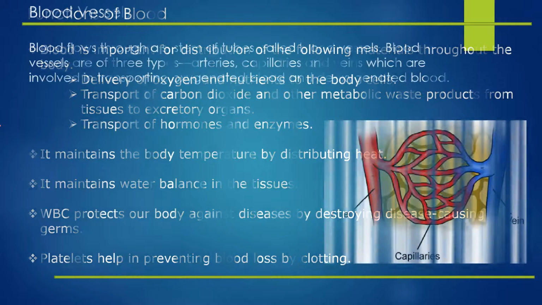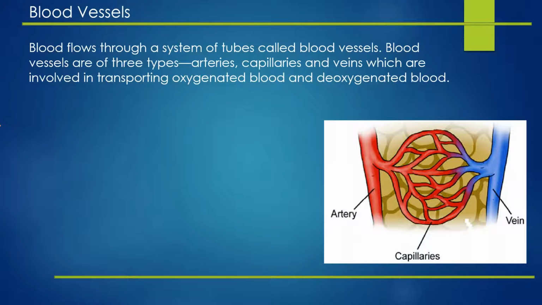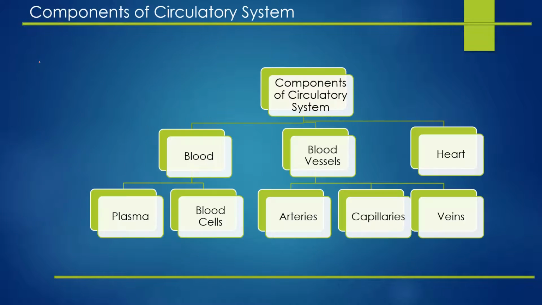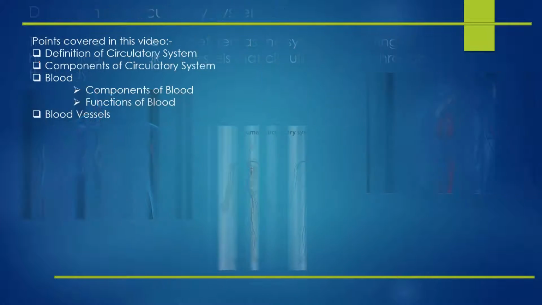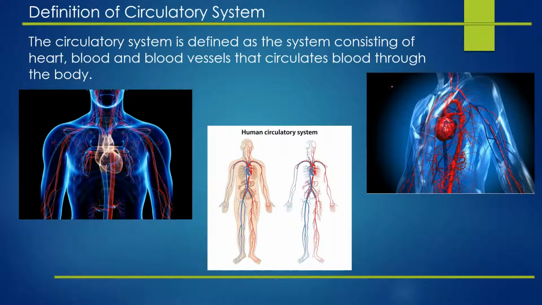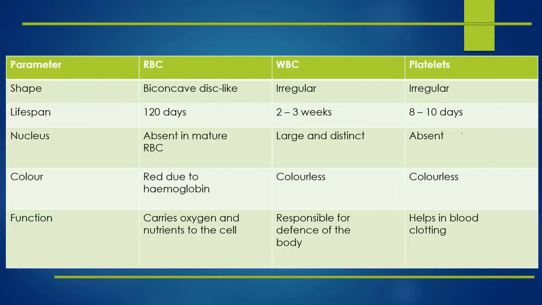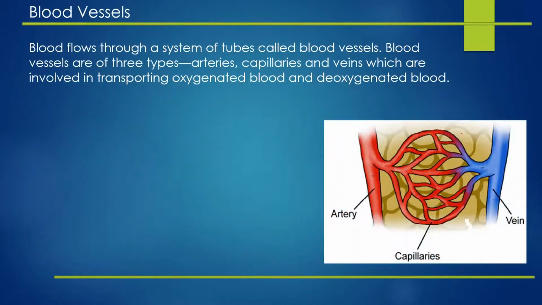Now let's move to the next topic, that is blood vessels. So in this slide you may have that question, what are these? In this slide we will get to know what they are. They are blood vessels.